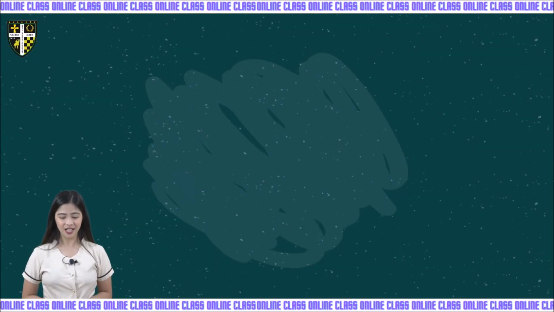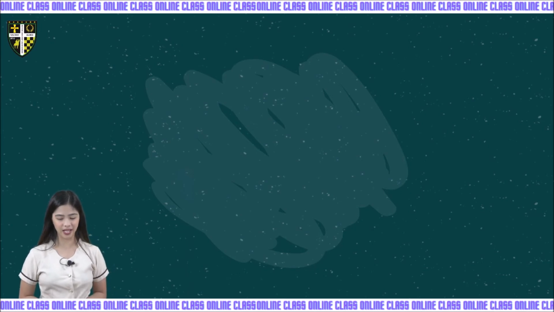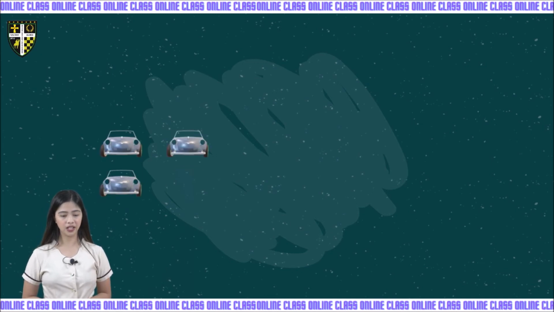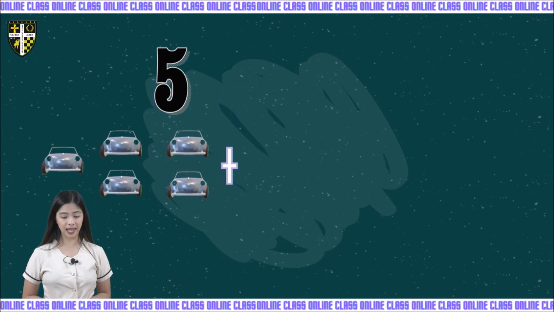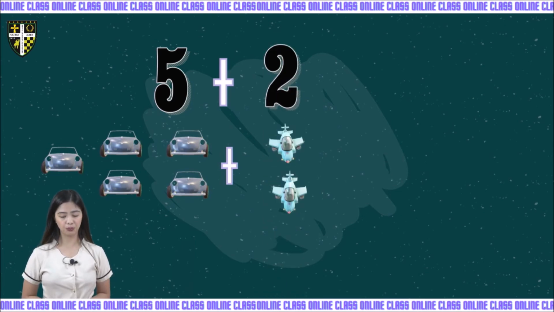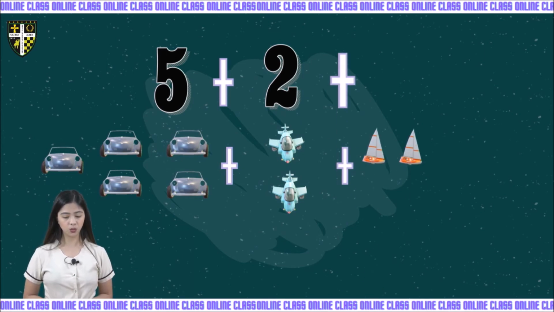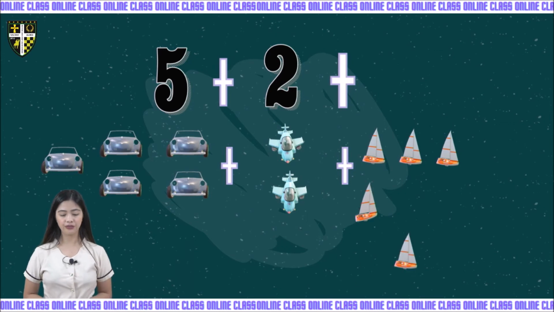So kids, let's find out how many toys Ben has in total, okay? So Ben has 1, 2, 3, 4, 5 cars. And his mom buys him another toy, planes. So let's count how many planes Ben has. We have 1, 2. So Ben has 2 planes. And another one. 1, 2, 3, 4, 5, 6.